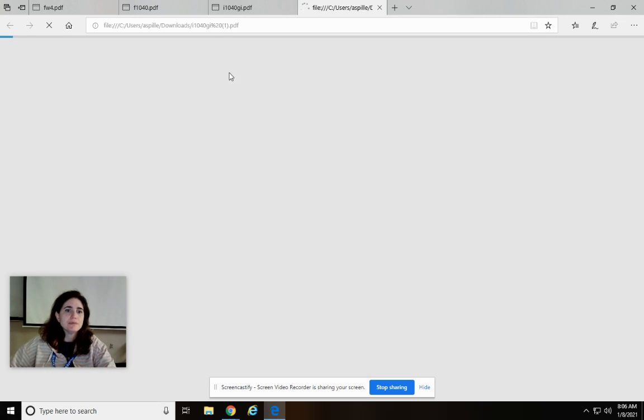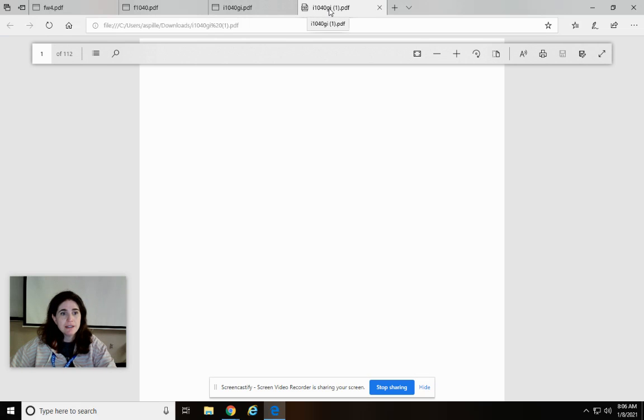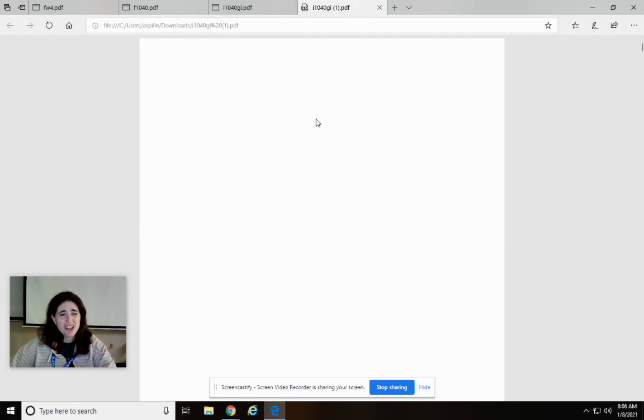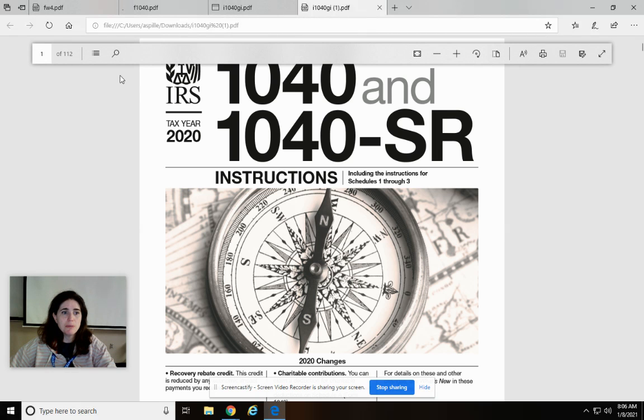Yay. Okay. I guess I already had it up from yesterday. Notice that's really long. When it was opening, look, 112 pages. This is a really thick book.